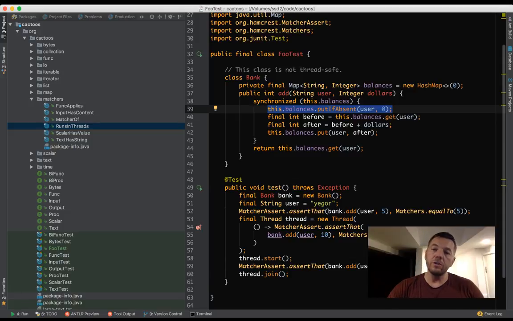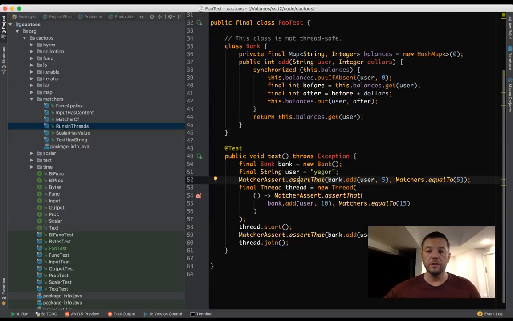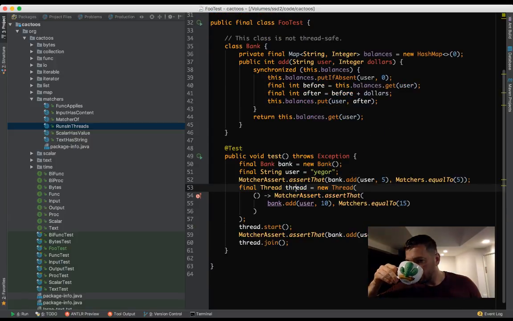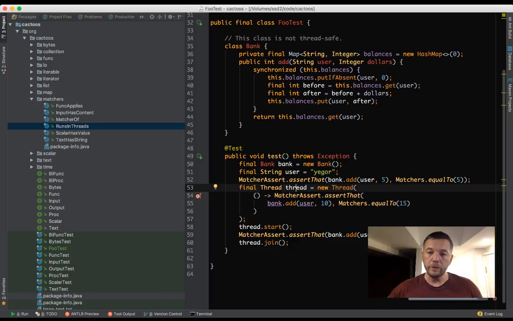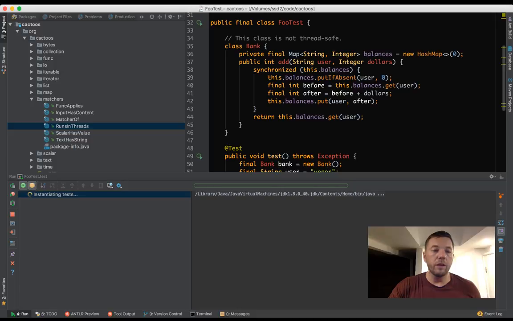We finish here, and some of them will be able to execute these lines. And then the next one will finish. The third one will try again. So now this code will work 100% thanks to this synchronized word. Let's run it and see. It's 100% guaranteed. It will always be green, no matter how many times I run it.